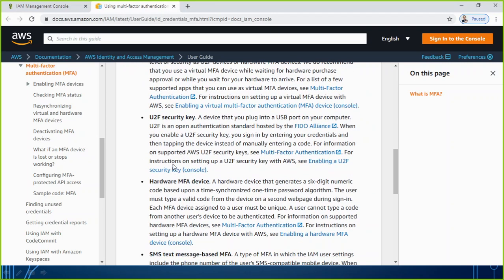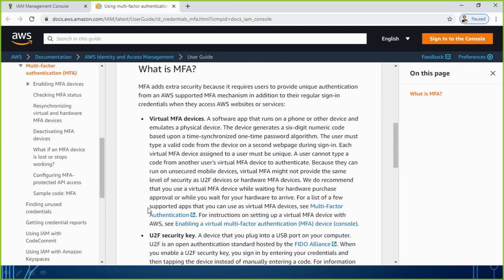Second is U2F security, where you require a device that you plug into a USB port of your computer. You have to buy a device, and then you will be able to perform this. As well as the third category, hardware MFA device, a hardware device that generates a 6-digit numeric code based upon a time-synchronized one-time password algorithm. Both of these two are also paid services.